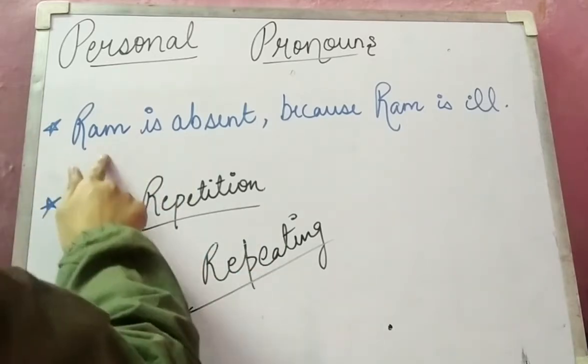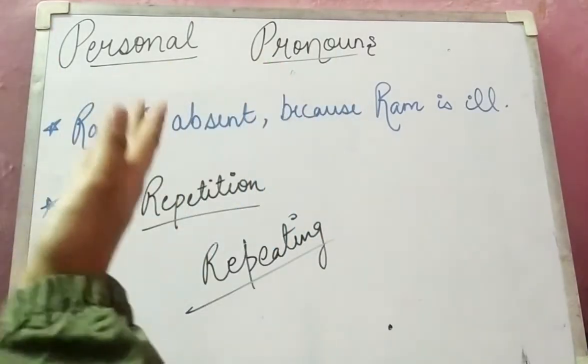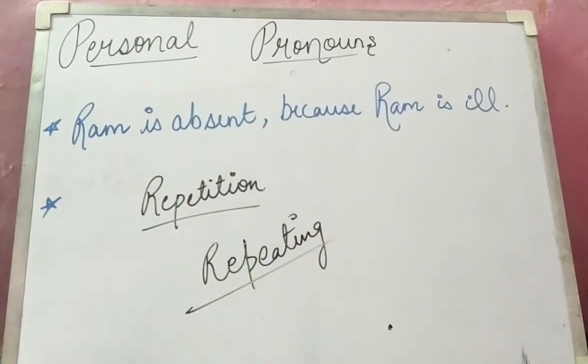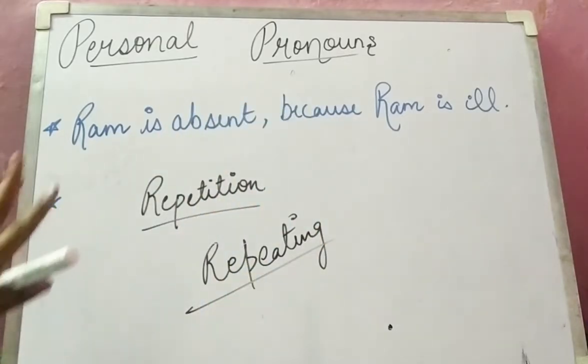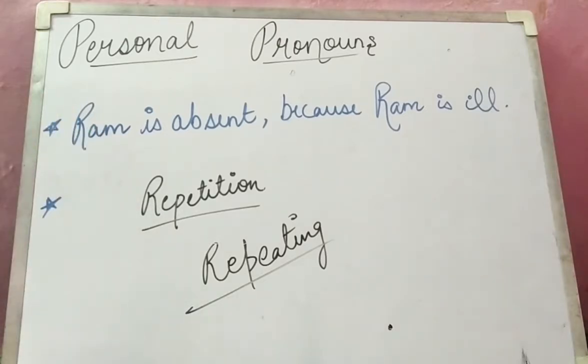Here what is repeating? Ram, and you all know what Ram is. Ram is a noun. I have made a video of noun, so you can check out that. And Ram noun है. Noun क्या होता है? अगर आपने हिंदी में संज्ञा की है तो किसी भी वस्तु, व्यक्ति या स्थान के नाम को संज्ञा कहते हैं. This is the definition in Hindi, and in English also this is similar. I will be just speaking the definition of noun. You can check out my previous video and write it down if you want.